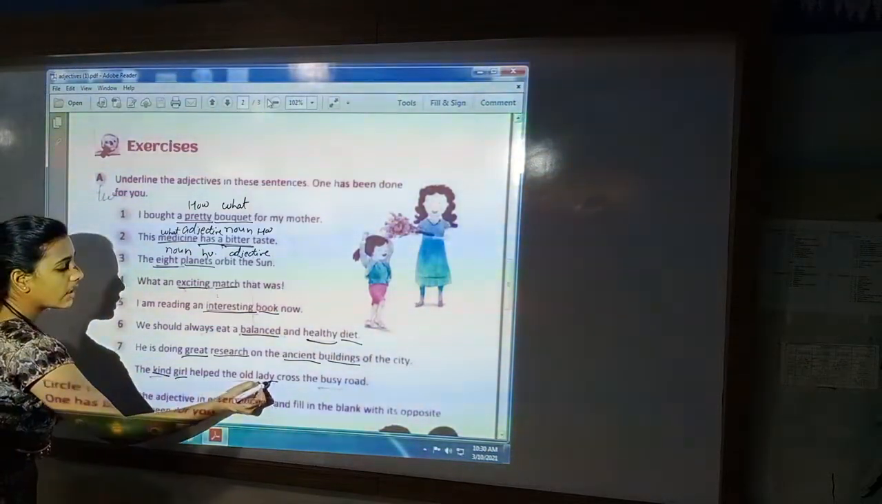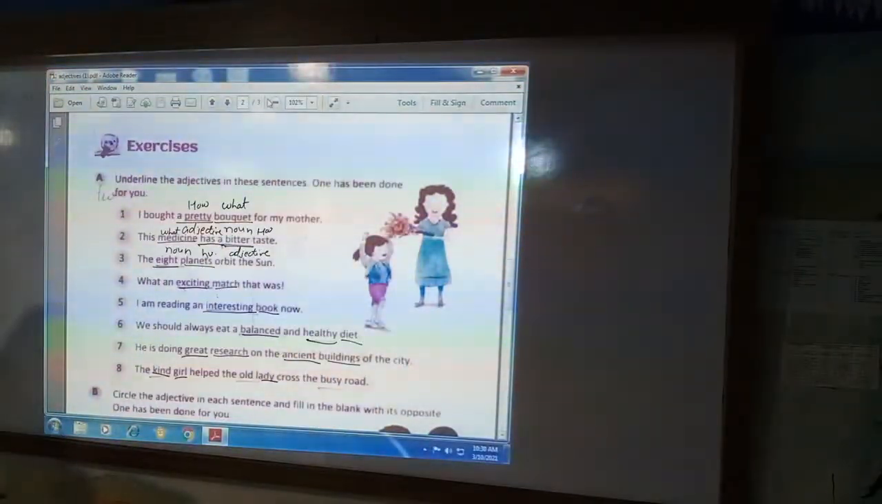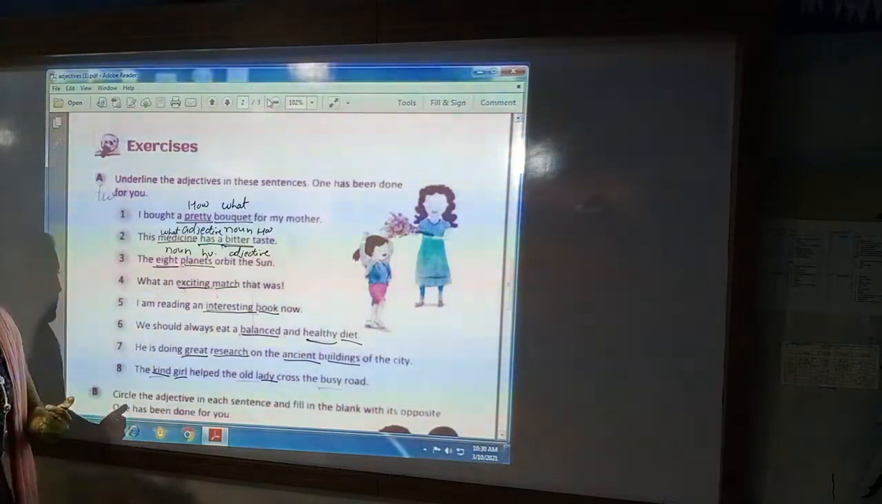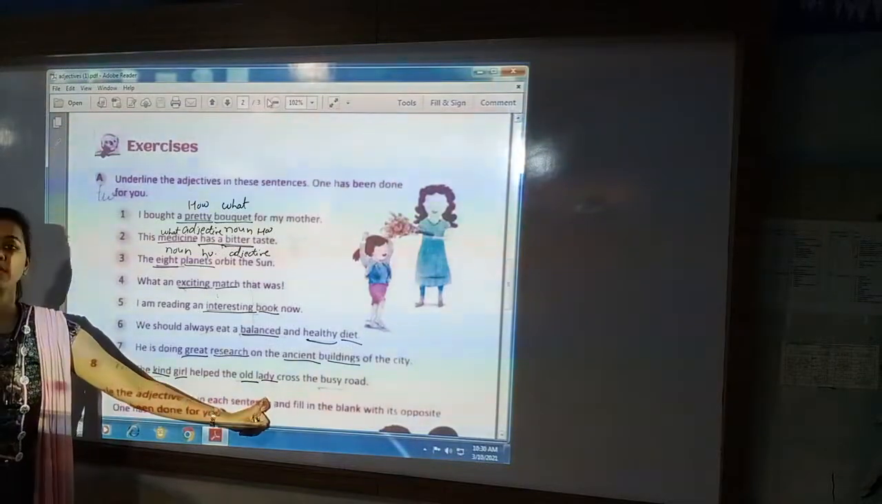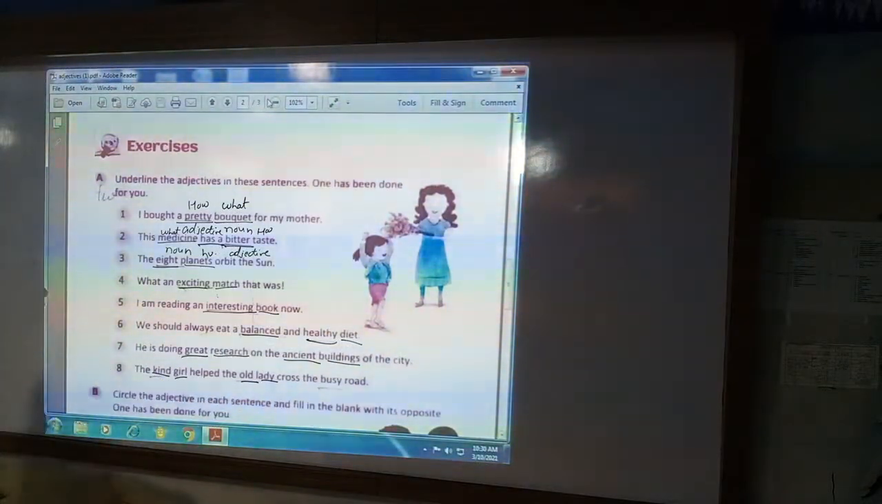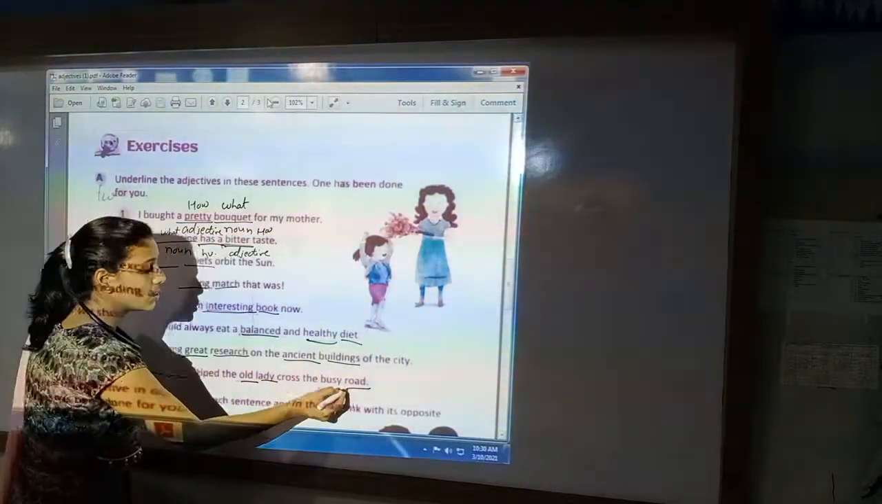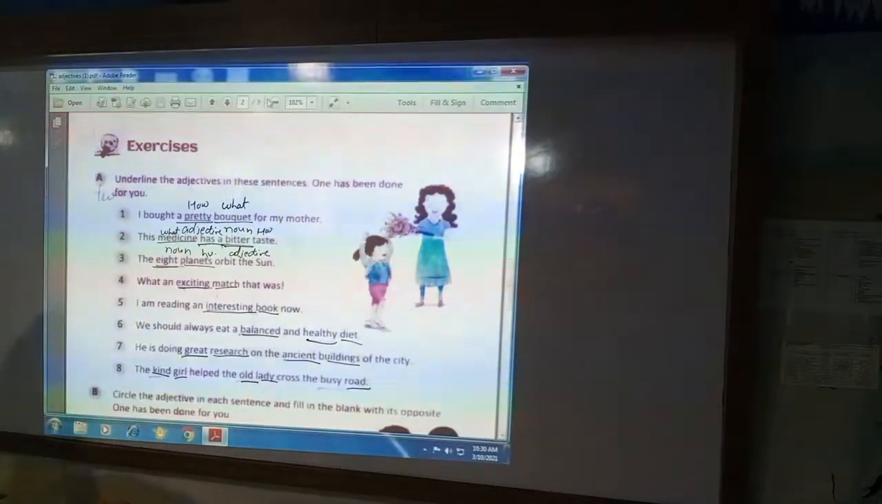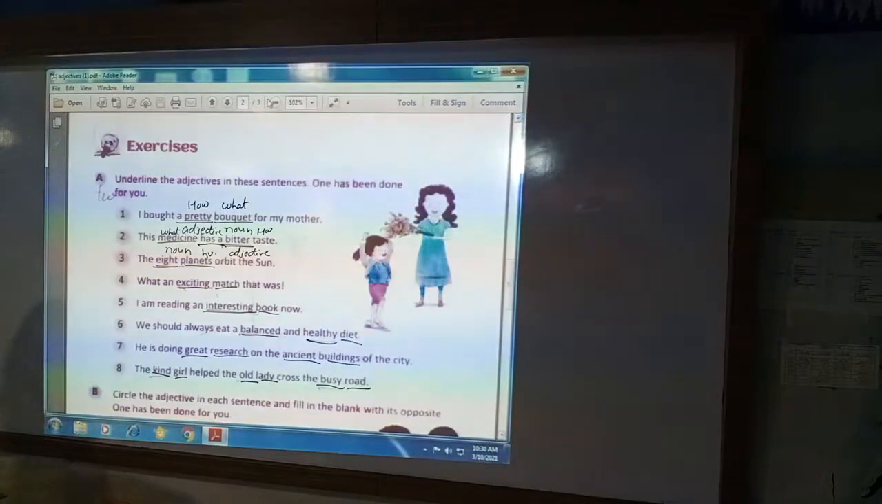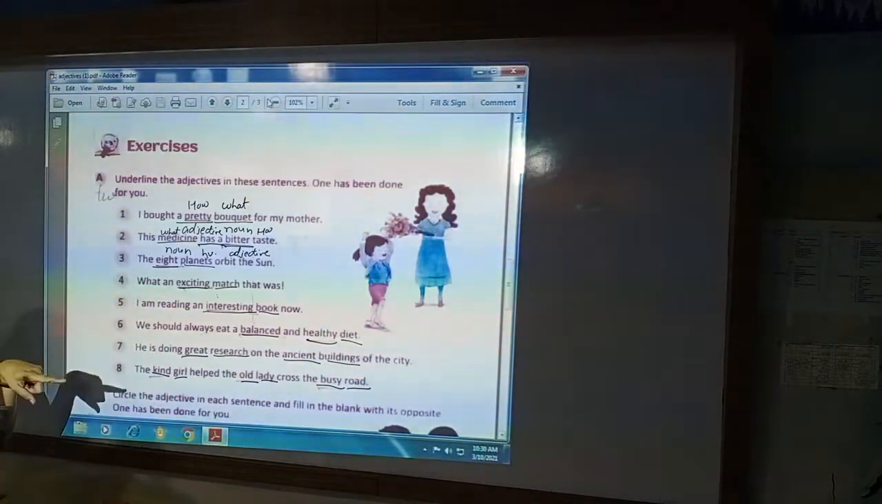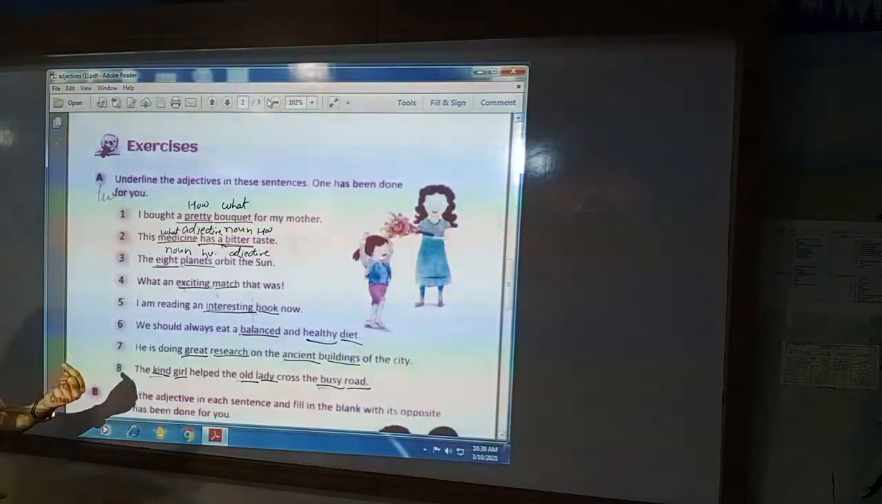Helped the lady. Whom did she help? A lady. How was the lady? Old. So old is the describing word of lady. Cross the road. What did they cross? Road. How was the road? Busy. So busy is the describing word of road. Road is the noun and the describing word of road is busy.